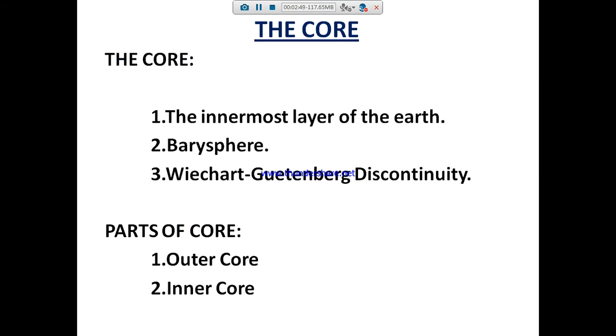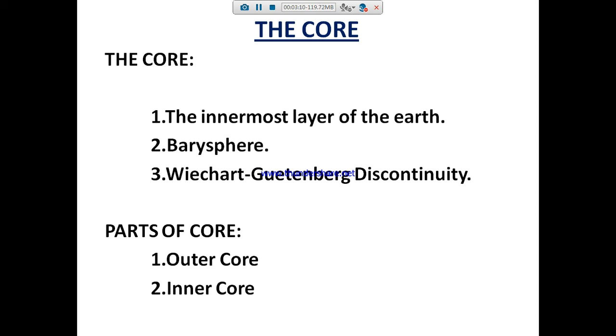And the core: the very innermost layer of the earth is called the core. It is otherwise called the barysphere. It is separated by a border called the Weizsäcker-Gutenberg discontinuity.